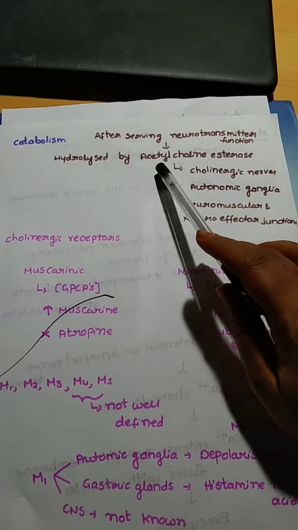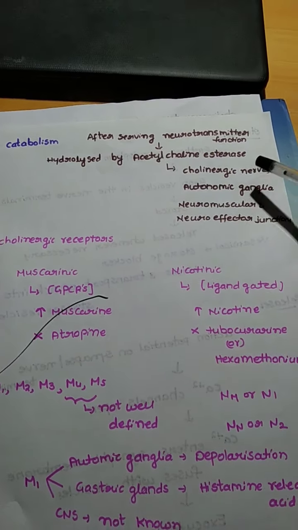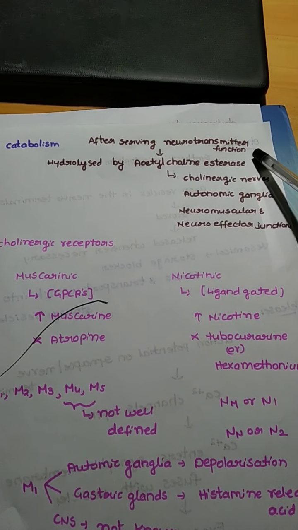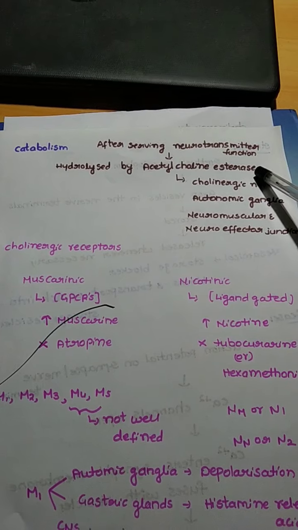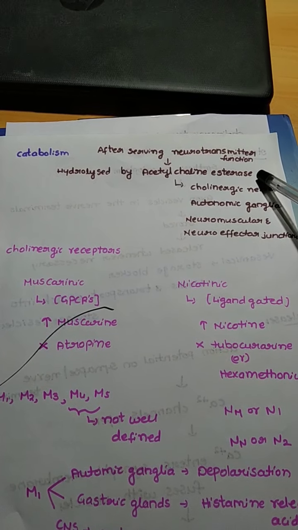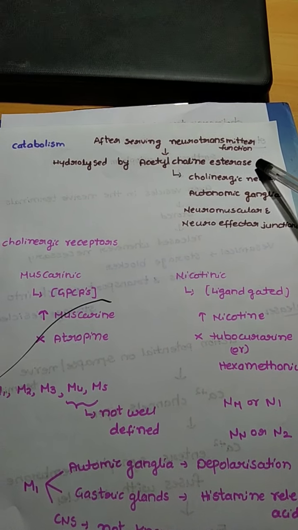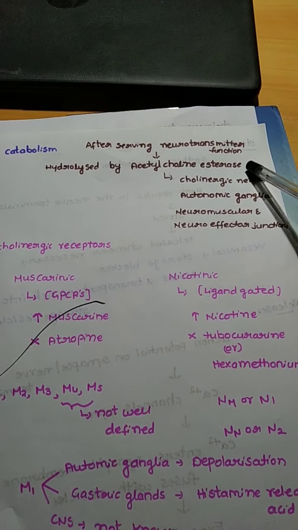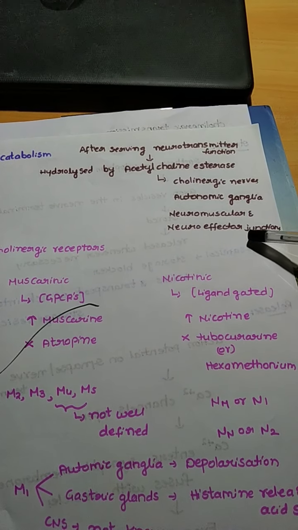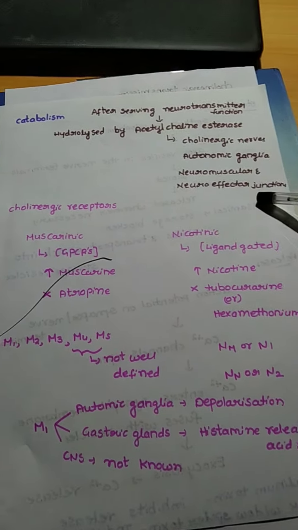Coming to the catabolism, this catabolism will happen only after the acetylcholine has performed all its functions as a neurotransmitter. The catabolism happens with the help of the enzyme called acetylcholinesterase. This acetylcholinesterase will hydrolyze the acetylcholine to acetic acid and choline, and this acetylcholinesterase is generally present in the cholinergic nerves and in the autonomic ganglia, and also in neuromuscular and neuroeffector junctions.